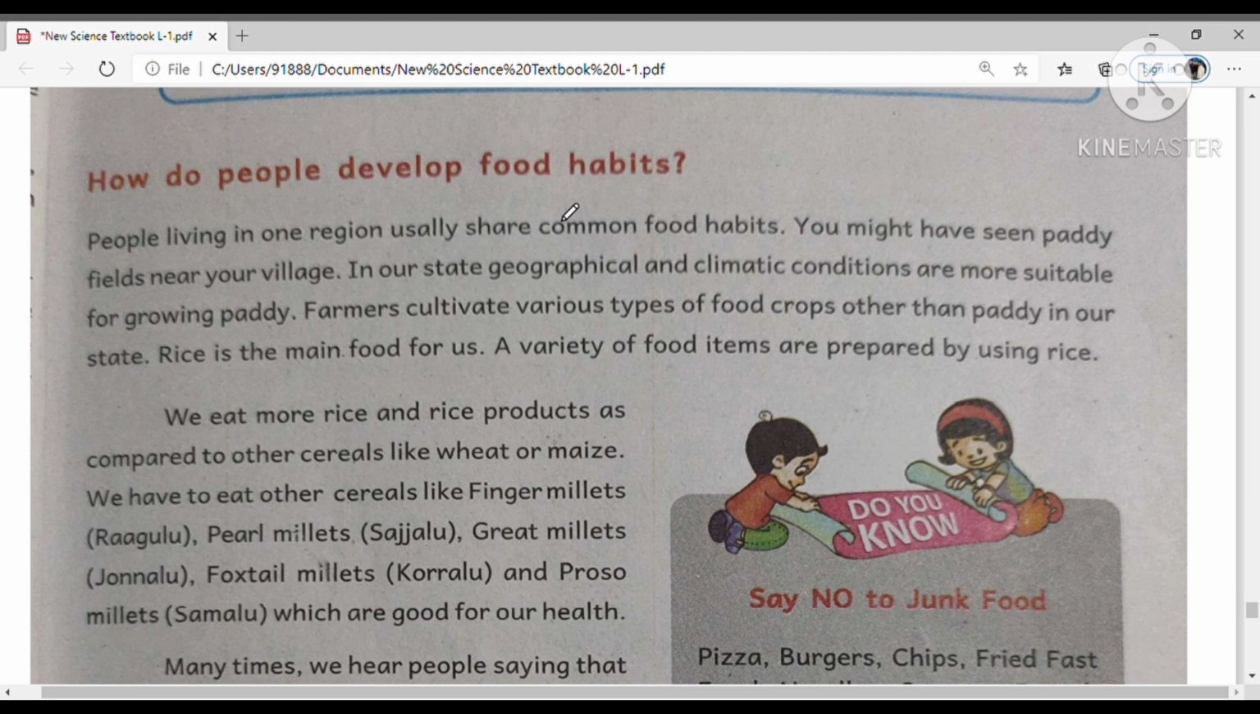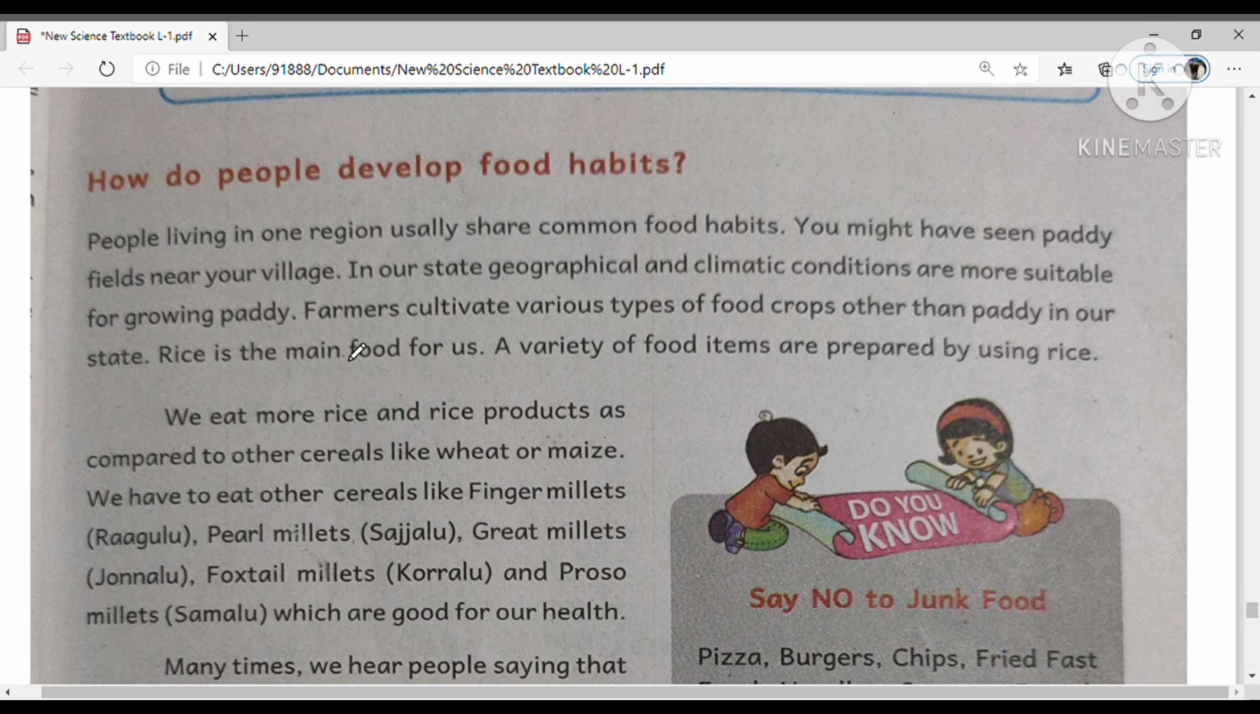So how do people develop food habits? People living in one region usually share common food habits. Like in Andhra Pradesh, the main source of food is rice. You might have seen paddy fields near our village. Throughout AP, we have seen paddy fields. In our state, geographical and climatic conditions are more suitable for growing paddy. So that's why we cultivate paddy.